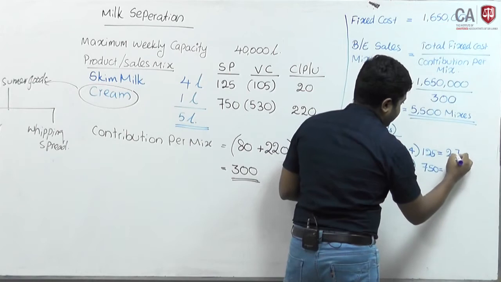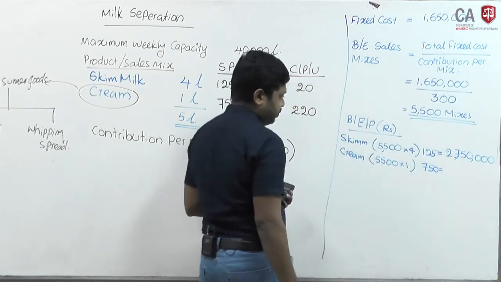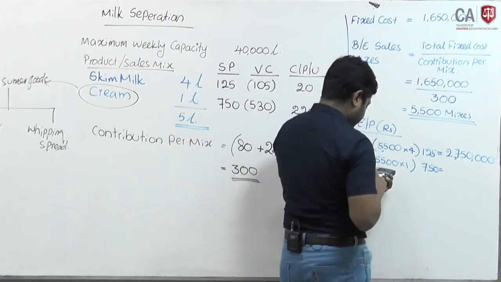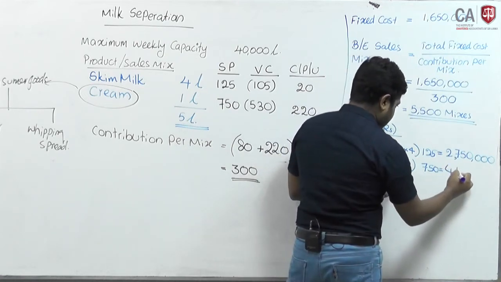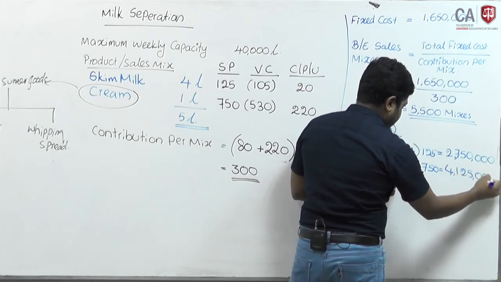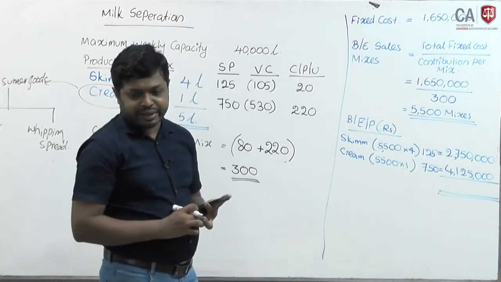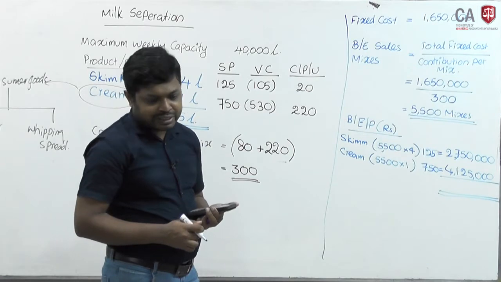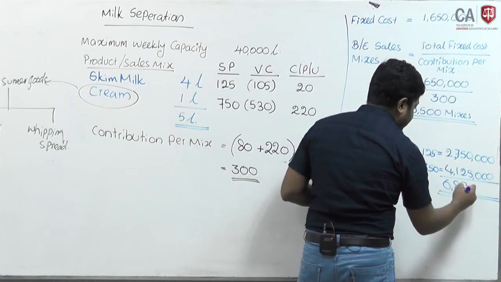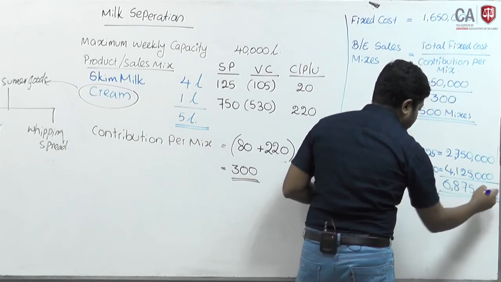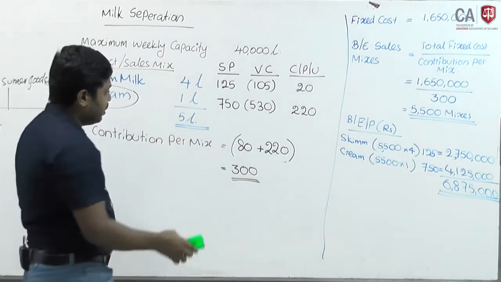For cream, 750 into 5,500, 4,125,000. At the break-even point, break-even sales revenue is 6,875,000. That is the break-even revenue.